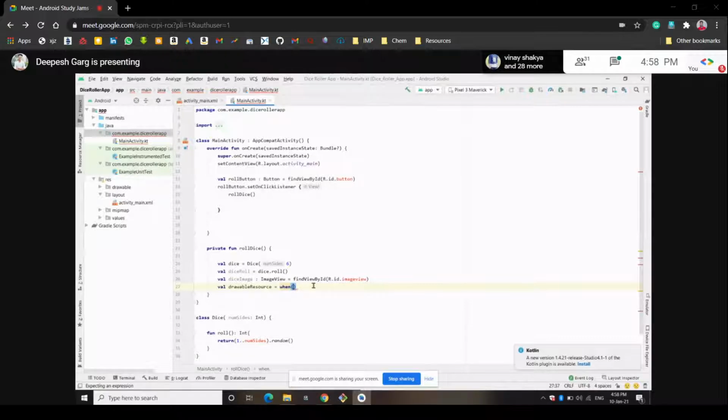We will be creating an if and else type thing. Let's see, when dice roll gives a 5 output, or a 6 output, what will it do?